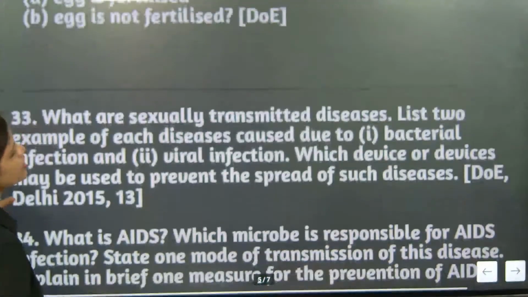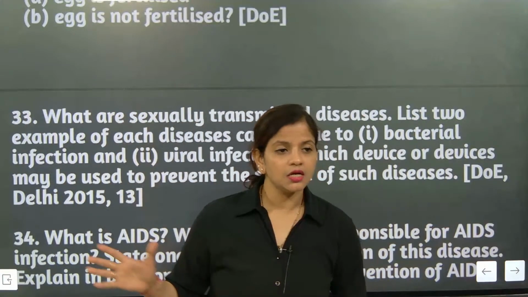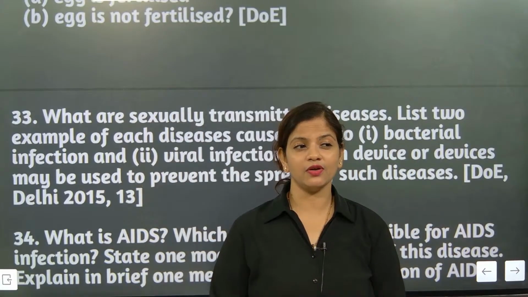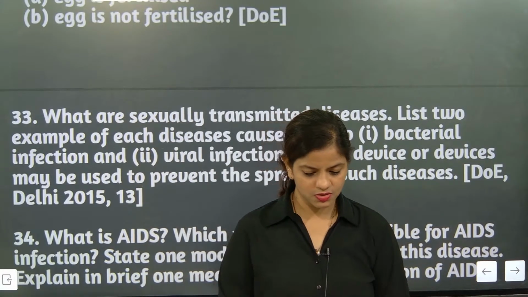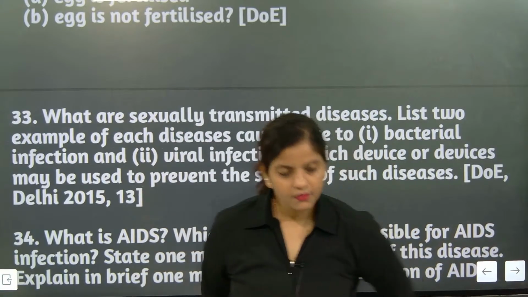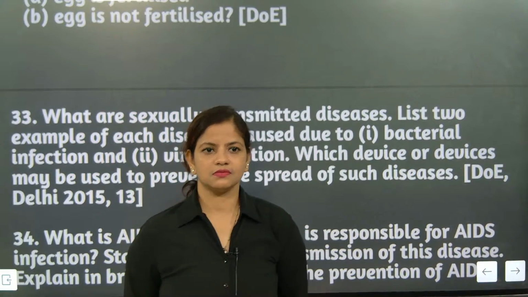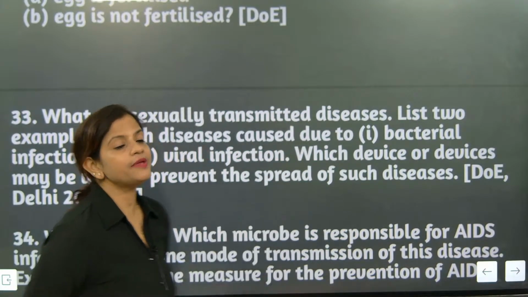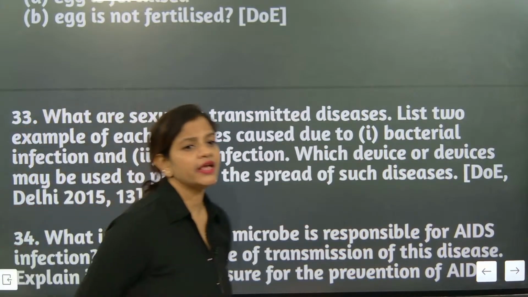Now what are sexually transmitted diseases? Give two examples of such diseases. I have already explained, so don't expect another explanation. I will only punch you. Gonorrhea and syphilis. See, bacterial means gonorrhea and syphilis. Virus means AIDS.